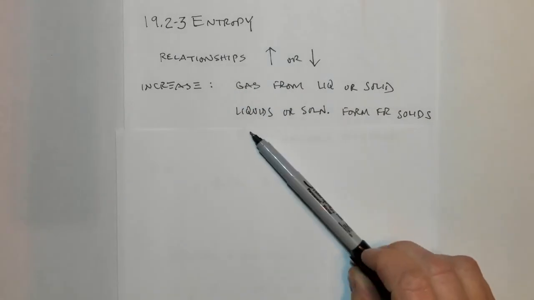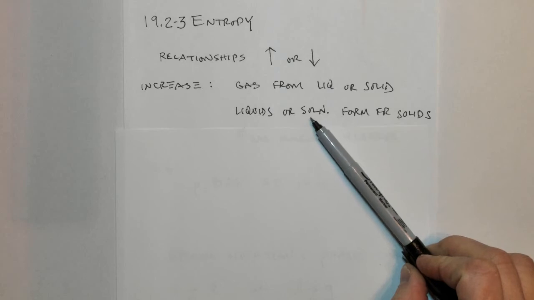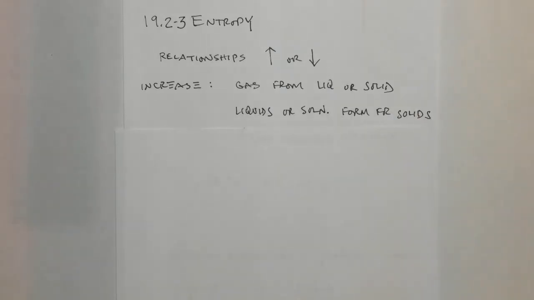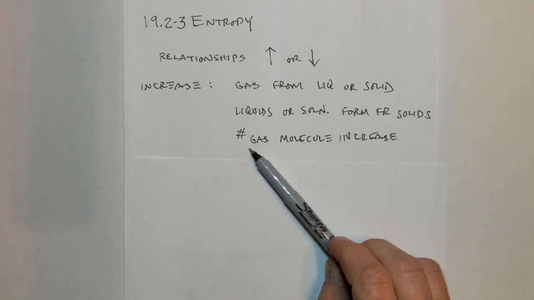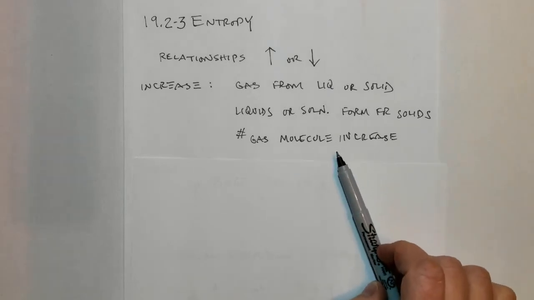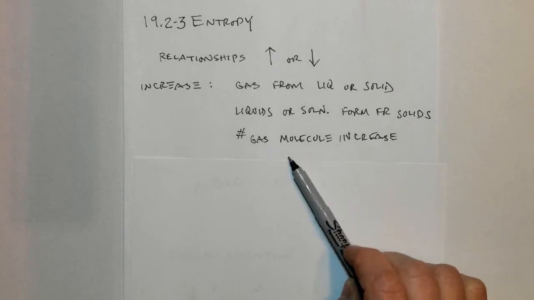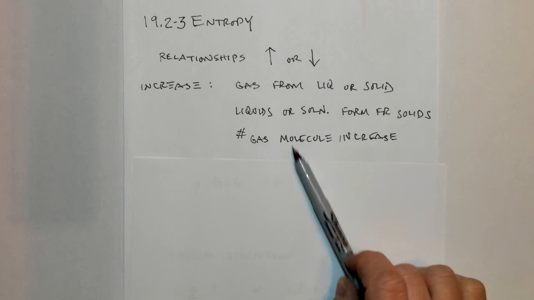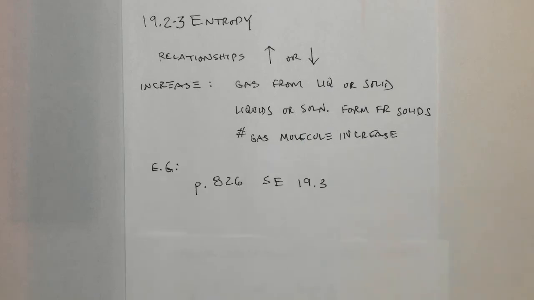When a solution forms from a solid being dissolved in a liquid, you would increase the amount of entropy, the amount of microstates in that system. Or thirdly, the number of gas molecules increases. If you have one type of gas molecule and it breaks up into two or more, then the entropy increases as that change occurs.